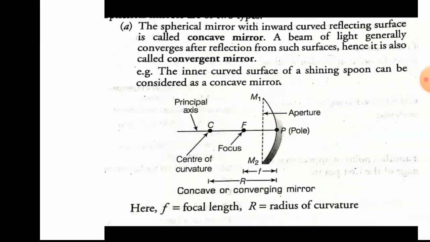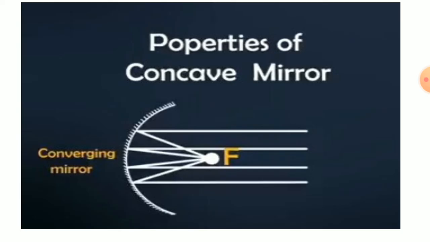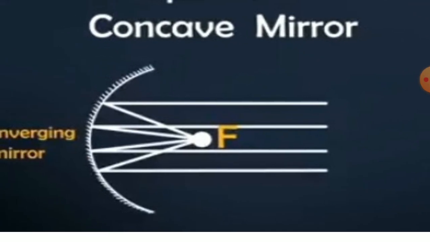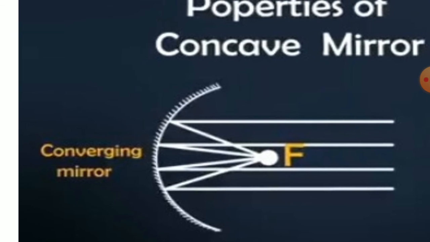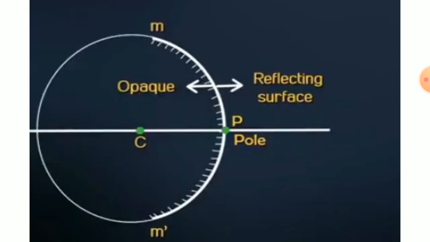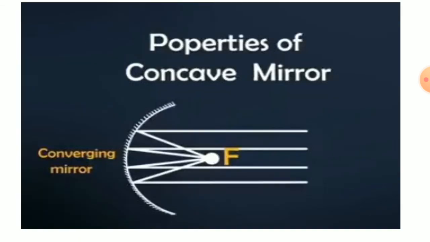So yes, it is a concave mirror. Now I said convergent mirror. So students, you can see that when we pass the light, all the rays converge, and one ray will pass from the focus F. They all will converge, then one ray will pass from focus F. Understood?